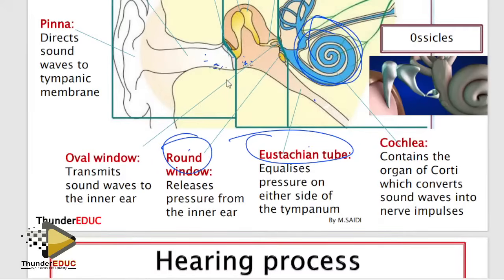Basically, the eustachian tube allows air to go in and out, so that the pressure is equalized. They asked this question, I think this year, and many students knew that it equalizes pressure on either side of the tympanic membrane, but how does it do it? By allowing air in and out of the middle ear through the tympanum. Simple.